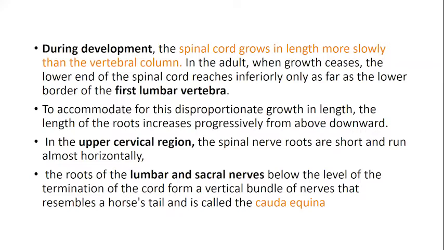To accommodate this disproportion, the nerves coming out from various levels are going to be adjusted, because all the nerves have to exit out of their respective intervertebral foramen. That is, if the first cervical has to come out, it has to come out between the first cervical vertebra and the one adjacent, through its respective foramen.